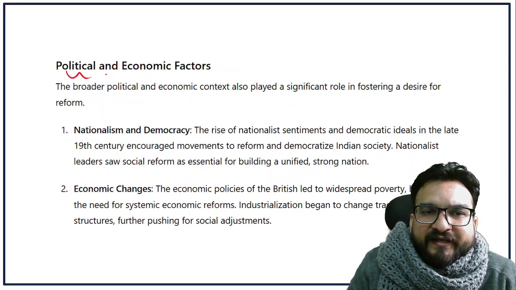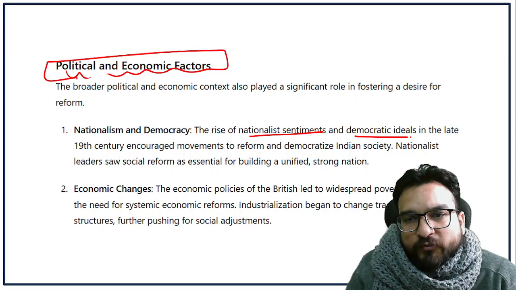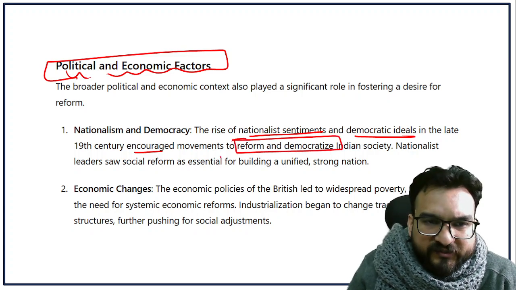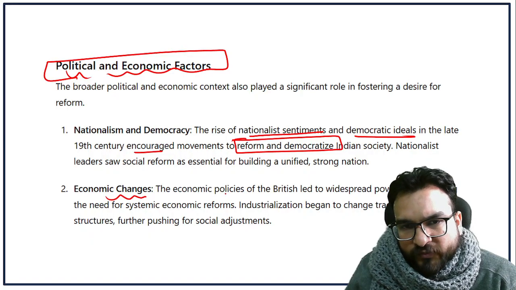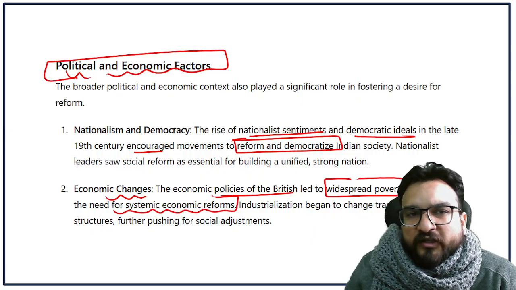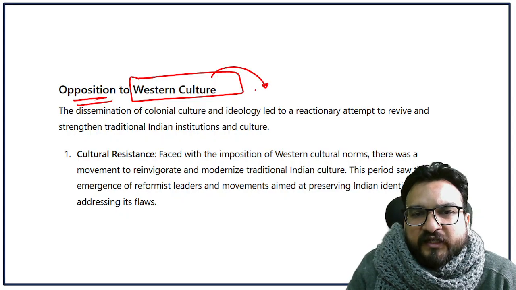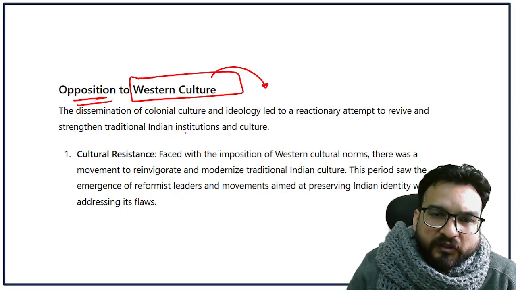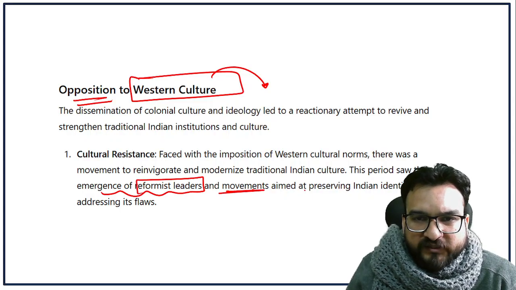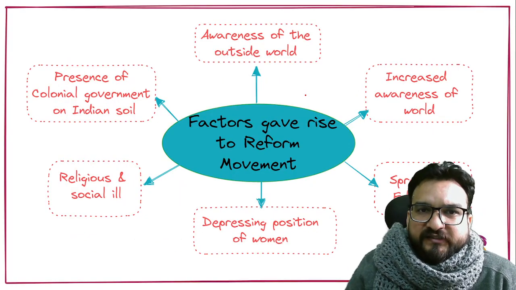There were some political and economic factors too. Political factors like the rise of national sentiments and democratic ideals in the 19th century also encouraged movements to reform and democratize Indian society. There were economic changes too, because economic policies of the British led to widespread poverty, highlighting the need for systematic economic reforms. There was opposition to Western culture and to people who were adopting it, and this period saw the emergence of reformist leaders and movements aimed at preserving Indian identity. So all these factors, you are understanding, guys.